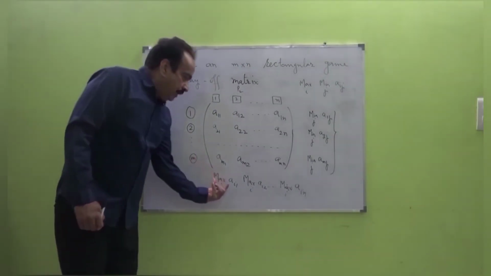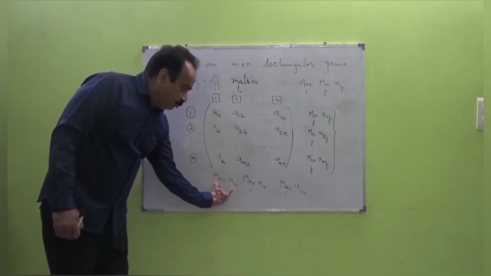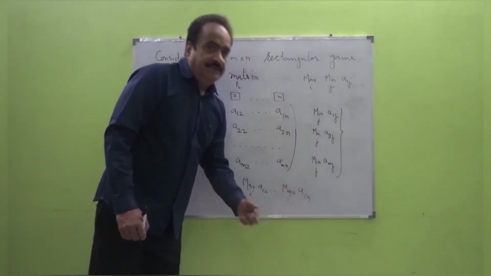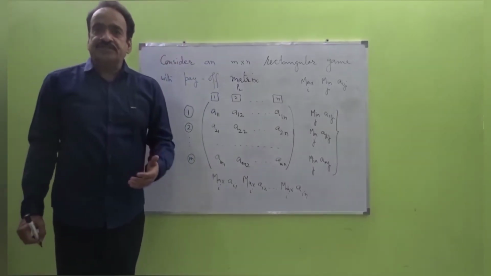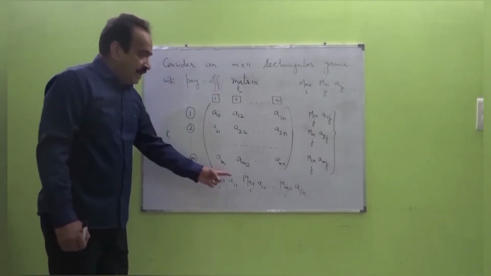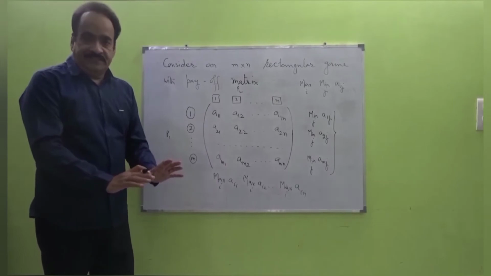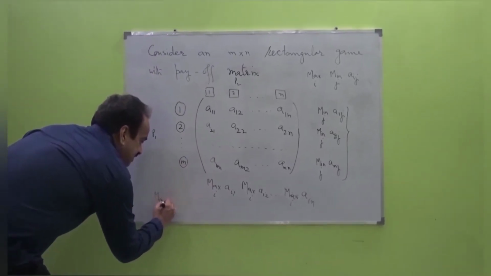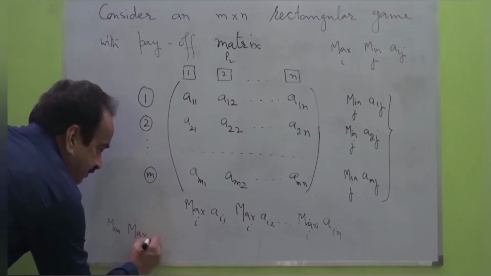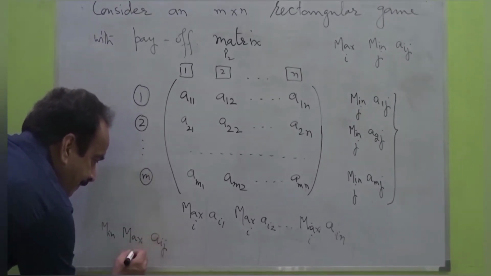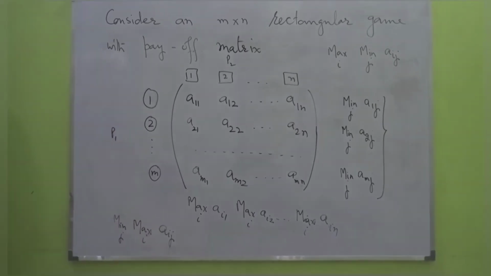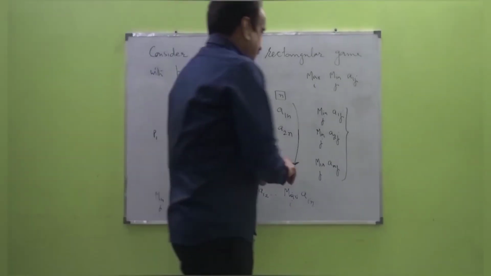Now P2 has to pay at most either this sum or this sum or this sum. This means that there is a choice for P2 so that P2 has to pay the minimum of all these ones. That is, he has to pay the minimum of these maxima, that is this sum. Now let's summarize.